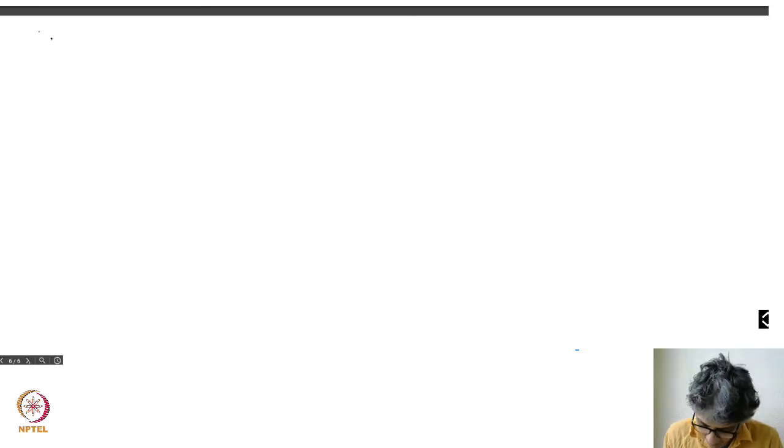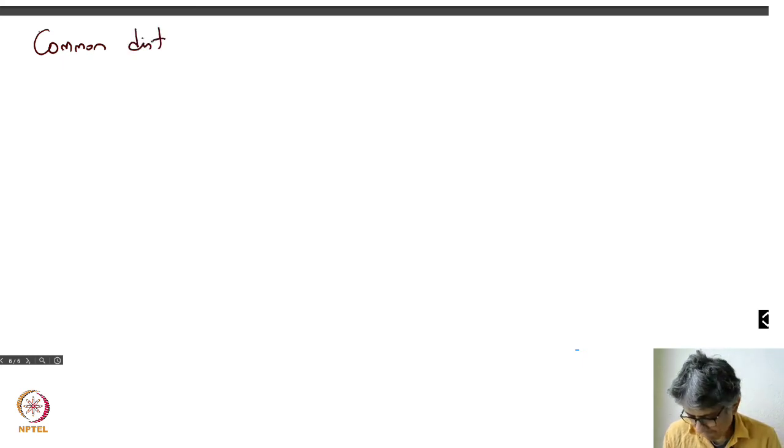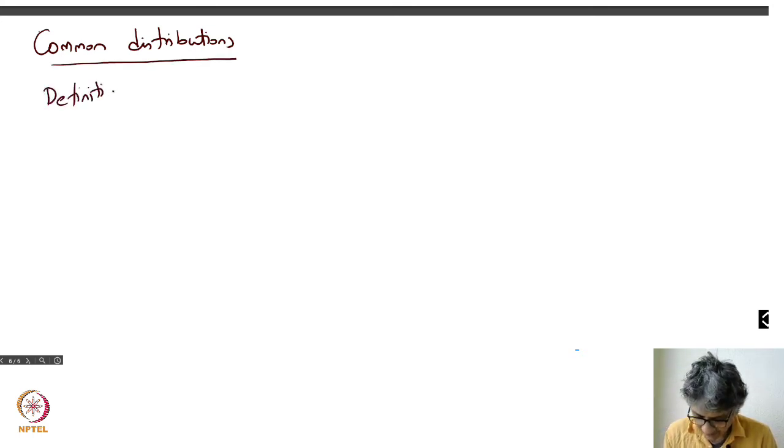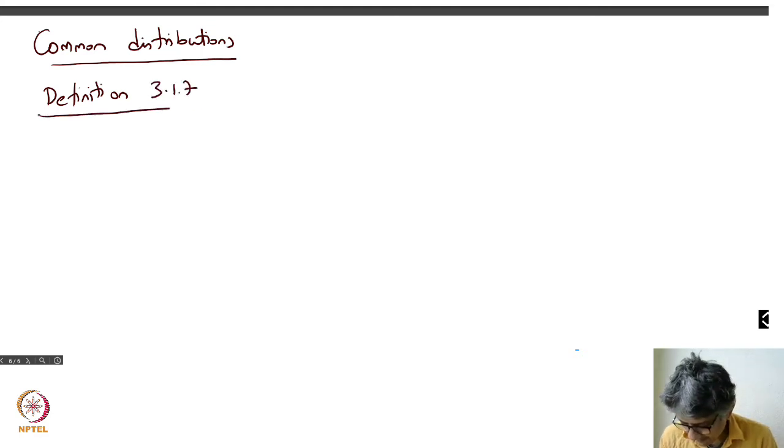Here's a definition 3.7. I'll define random variables of this form. I'll define two things we've already seen before.